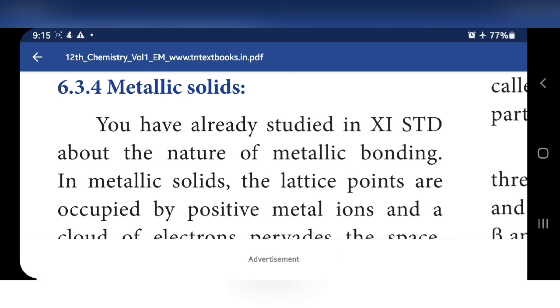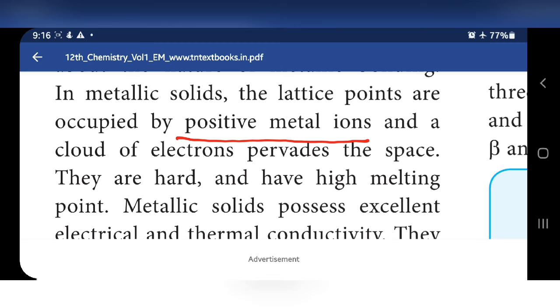Next one is metallic solids. In metallic solids, the lattice points are occupied by metal ions. In ionic solids it contains ions. In molecular solids it contains molecules. In covalent solids it contains covalent bonds. Like that, in metallic solids it contains positive metal ions and a cloud of electrons pervading the space.